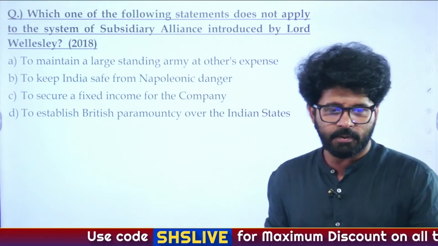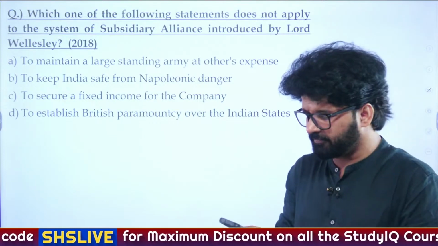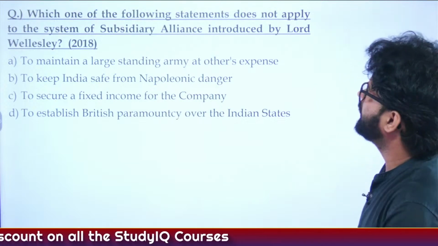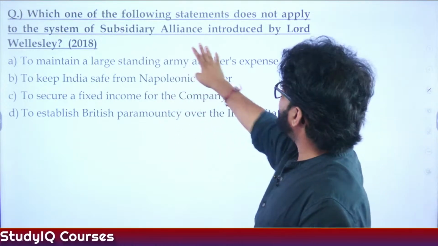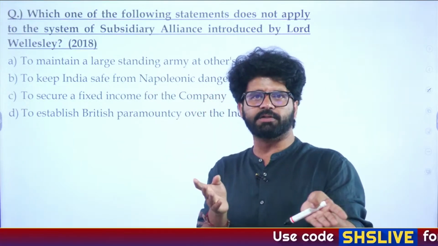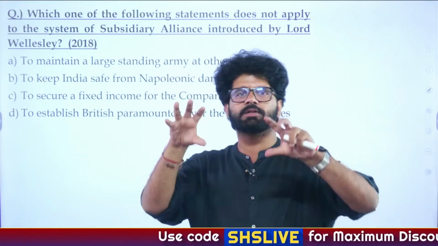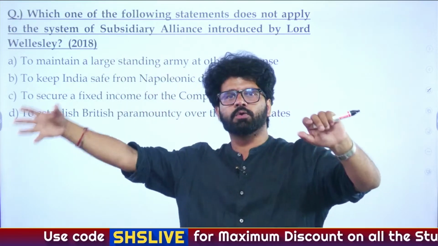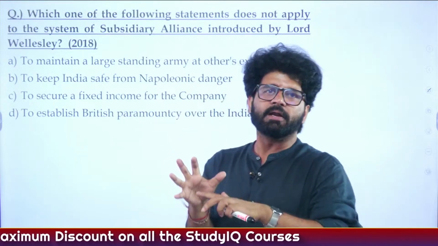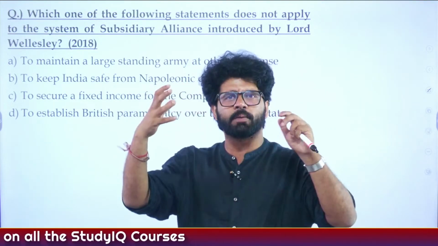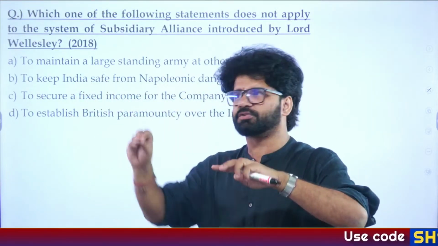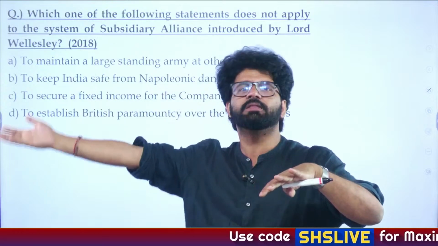So the subsidiary alliance was introduced by Lord Wellesley, whose tenure was from 1798 to 1805. The basic feature was that they wanted to station some army in princely states, to keep a tab on what was going on there. In return, princely states did not have to maintain their own army, which is in itself a big task, but they had to give some money to the Britishers because they had sent their army into their territory.